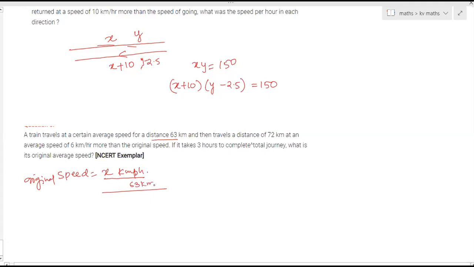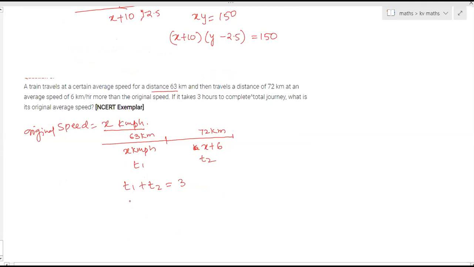That is 63 kilometers. And then the next 72 kilometers has been traveled at speed x plus 6. So what is the time taken? It is t1 and here t2. And total t1 plus t2 is given as 3 hours. So time is equal to distance by speed. So distance is 63, divided by speed x, plus for time 2, distance is 72, speed is x plus 6, total is equal to 3.